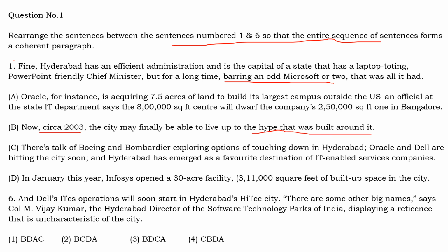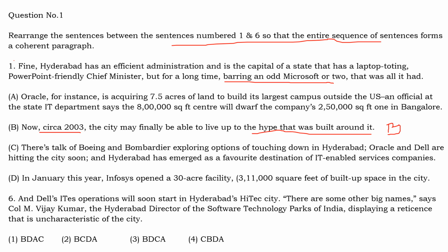So from the first sentence, we know that Hyderabad has a very technology friendly image. Even then, there is no large number of technology companies coming to Hyderabad. So that is going to change in the year 2003. The city may be able to live up to the hype that is built around it. So this is very clearly the first sentence. So B should be the first sentence. Then we have to talk about how the city is going to live up to the reputation or the hype that is built, or the image that it has of a technology friendly city.